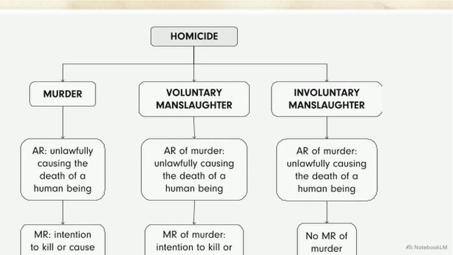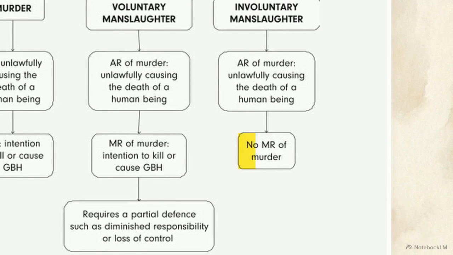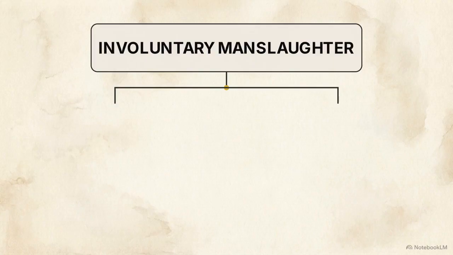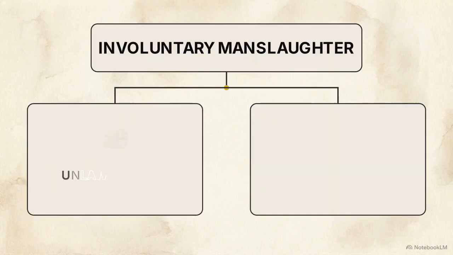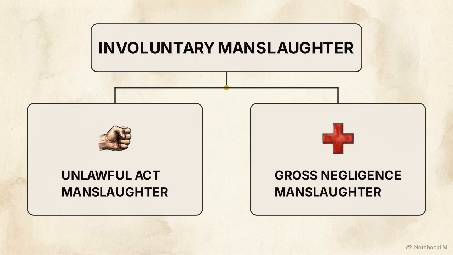This flowchart illustrates the doctrine of involuntary manslaughter. It is the exact legal mechanism designed to capture homicides where a defendant causes a death but lacks murderous intent. Involuntary manslaughter is not a single unified statute. It splits into two distinct, highly technical architectural tracks, depending entirely on the defendant's baseline behavior at the moment of